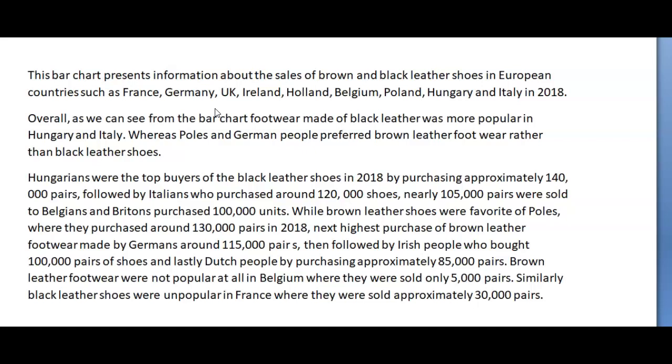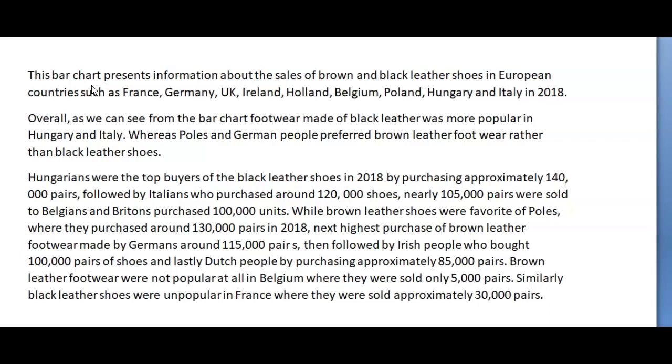The one thing I would change here is the word such as. Your list here is exhaustive. This is all the countries. But when you use such as, it's like you're saying, oh, for example, this is an example, but that's not the case here because these are actually all the countries. So such as would be incorrect. What you could have said instead is black leather shoes in the European countries, France, Germany, etc., etc. Okay? So that's how I would do that.